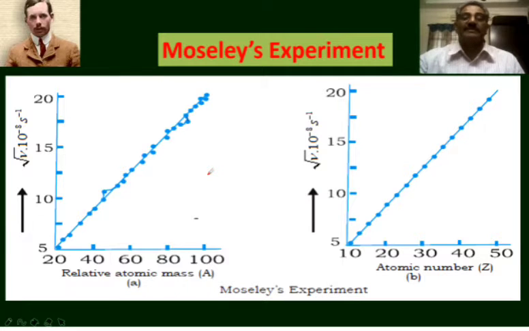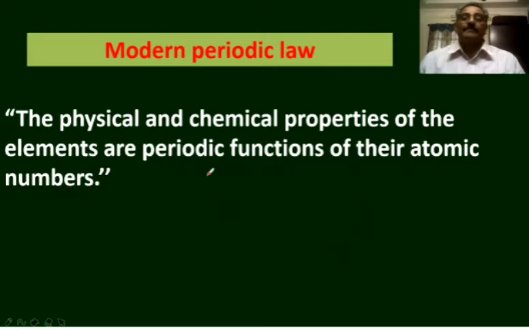This states that the physical and chemical properties of the elements are periodic functions of their atomic numbers. He simply replaced atomic masses with atomic numbers. Mendeleev stated that the physical and chemical properties of the elements are periodic functions of their atomic masses, whereas Moseley modified it as: the physical and chemical properties of the elements are periodic functions of their atomic numbers instead of atomic masses.